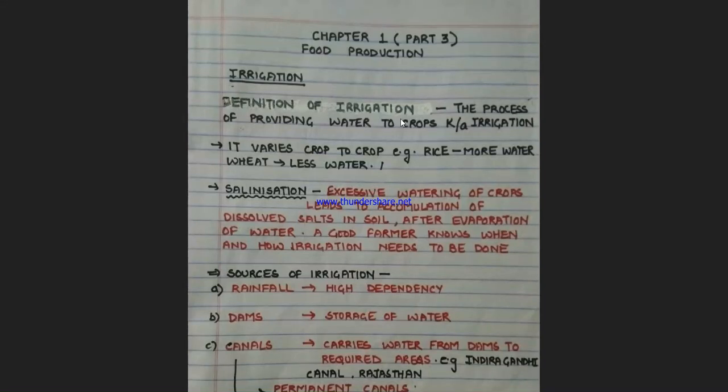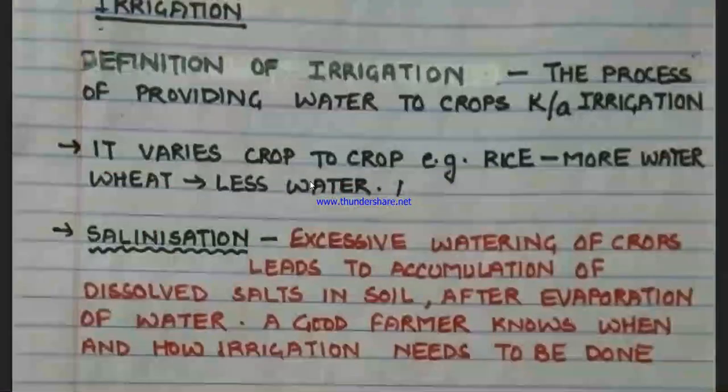So how to define irrigation? Irrigation is the process of providing water to the crops, that is the moisture which plants need from their roots, and when moisture is present, the plants will grow in better condition.